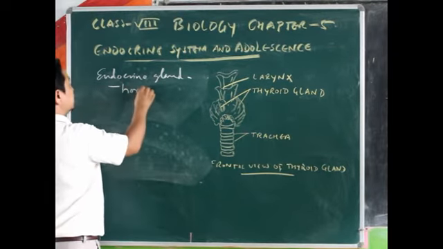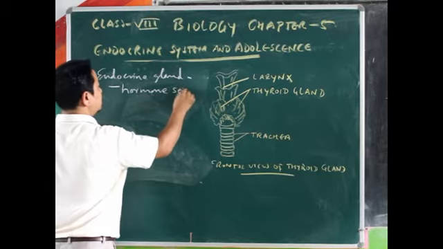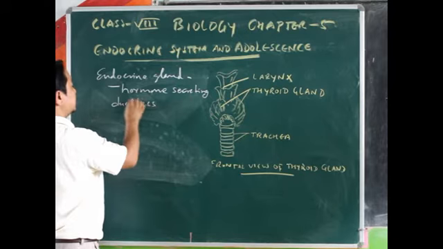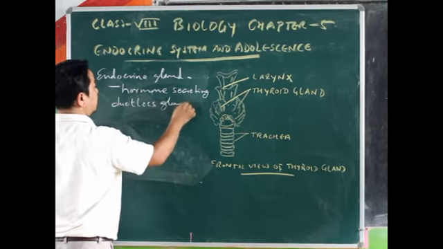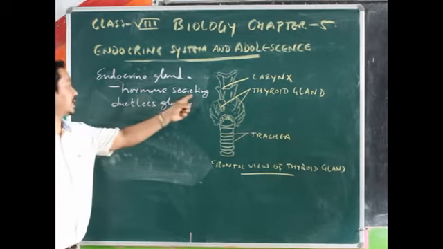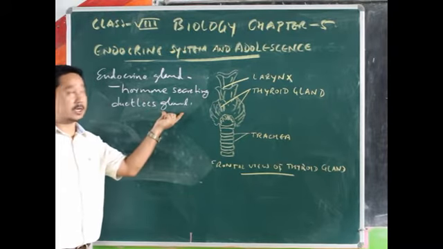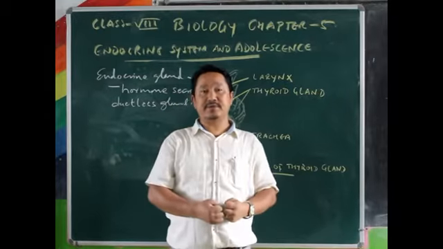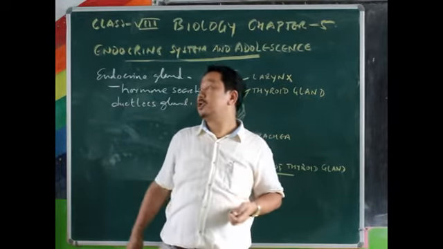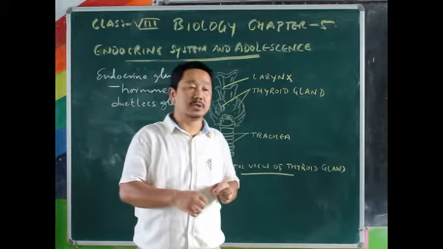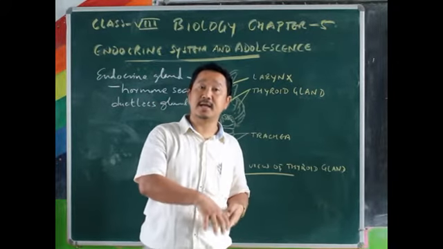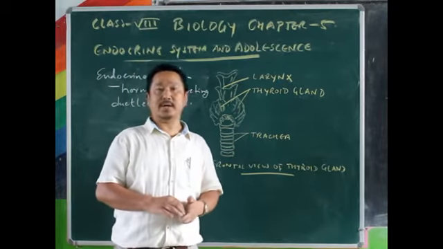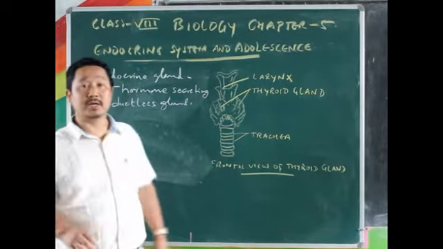Okay, endocrine gland is a hormone secreting ductless gland. Ductless gland which does not have a duct and it pours its secretion, means hormones, directly into the blood vessels or into the blood stream. So the blood from there will be carrying them to the distant places where it is supposed to be taken. Alright, so that way you see the endocrine gland.